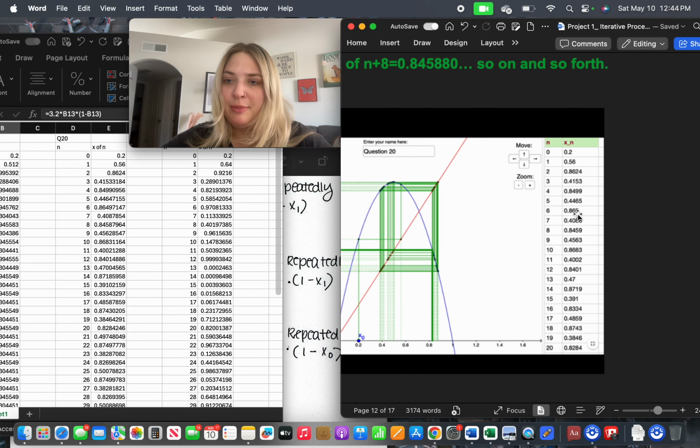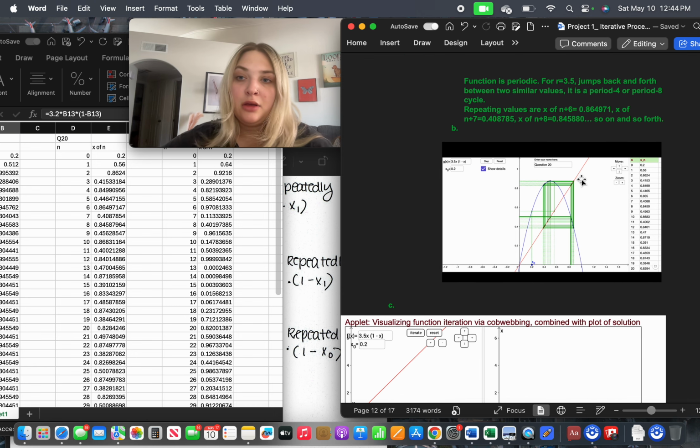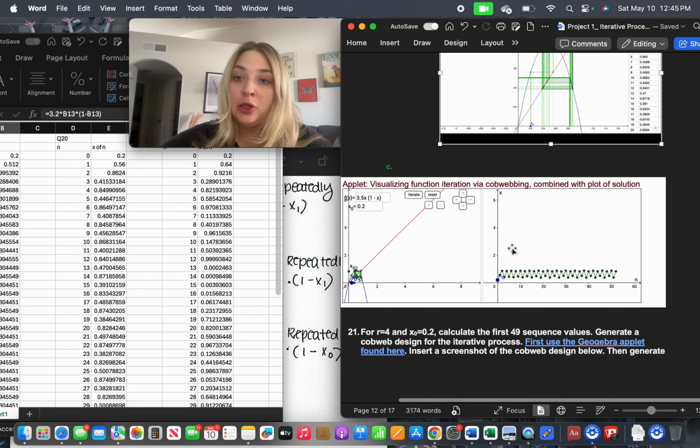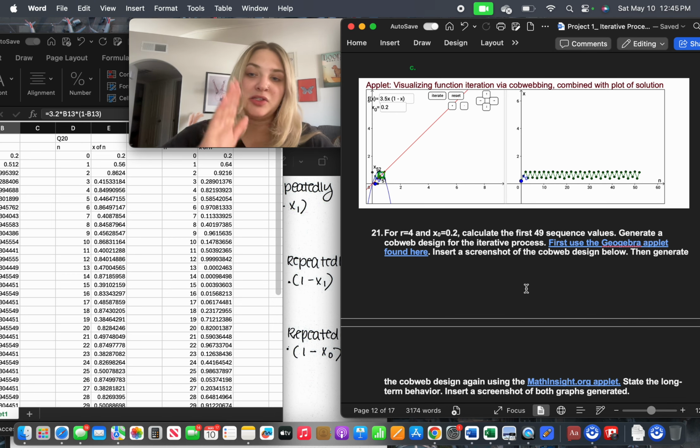Given the pattern that we find in our numerical, as you can see, it's a 1, 2, 3, 4 jumping back and forth pattern, or can be an 8-period pattern. So that gives us a period of either 4 or 8, and we still have those repeating values. And even larger on the scale, we can see it's the back and forth, except here there is more of a length, and it is less quick to bounce.